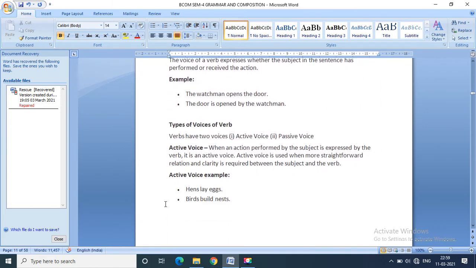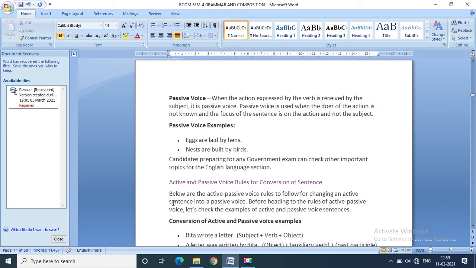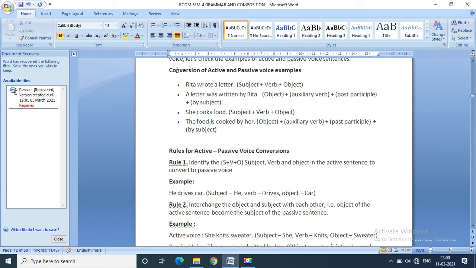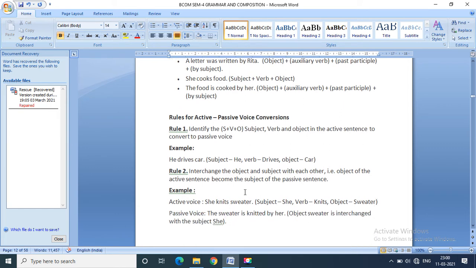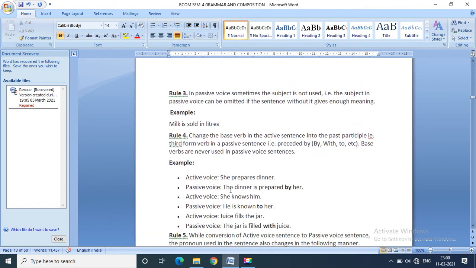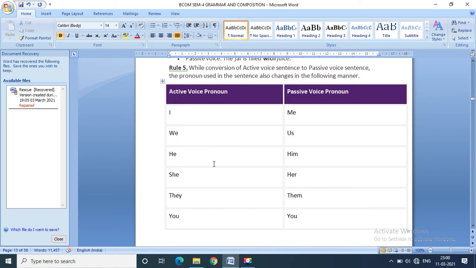Now we all have observed this conversion of active into passive. Certain rules are given, basic rules that we already discussed. Then we saw the pronoun related changes. This whole table is very important.